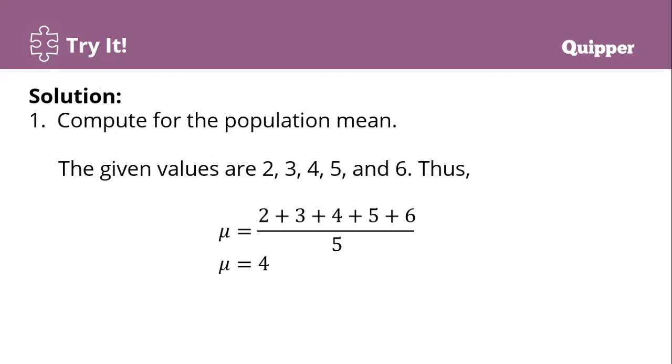To find the population mean, i-add na tanan, 2 plus 3 plus 4 plus 5 plus 6. 2 plus 3, 5 plus 4, 9 plus 5, 14 plus 6, 20. Pila man siya ka buok given? 1, 2, 3, 4, 5. 5 ka buok sila. So, 20 divided by 5. So, our population mean is 4.